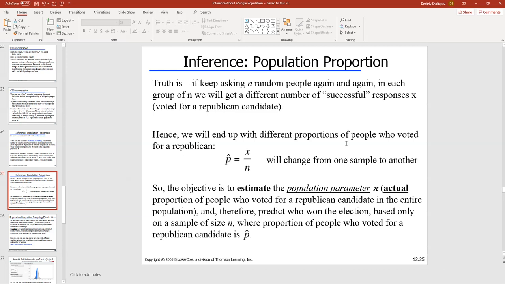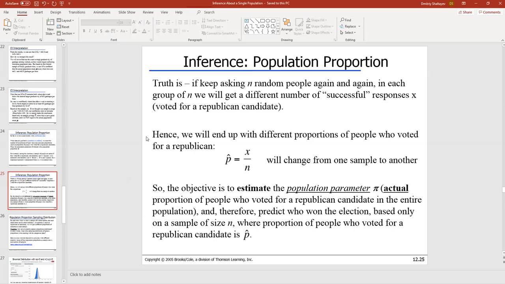Okay, and here is the challenge though. Each time when we ask a group of people, so let's say that we are going to ask n people, same number of people, again and again and again, we're going to get different samples of the same size. Truth is, the proportion will be always different, right? And that makes sense.